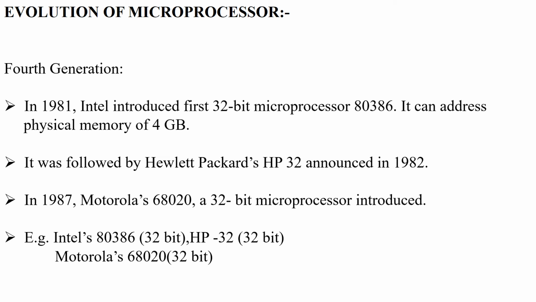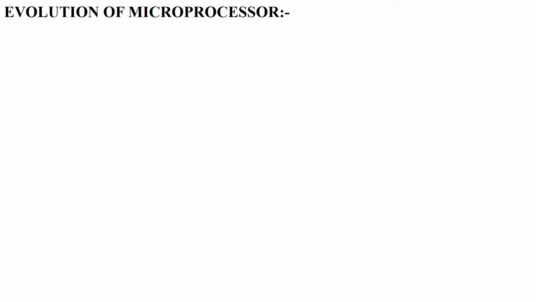So in the fourth generation, Intel developed the 80386 processor, and the 80486 processor was also developed by Intel in the fourth generation. The only difference between 80386 and 486 was that 80486 is just the enhanced version of 80386. And we have HP32 and Motorola 68020, all of which were 32-bit.